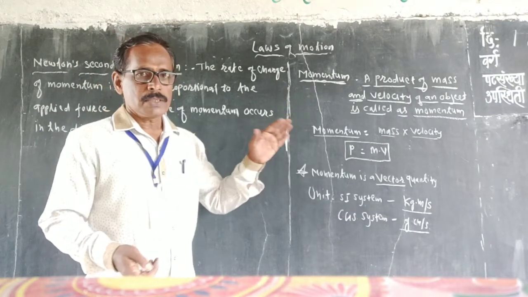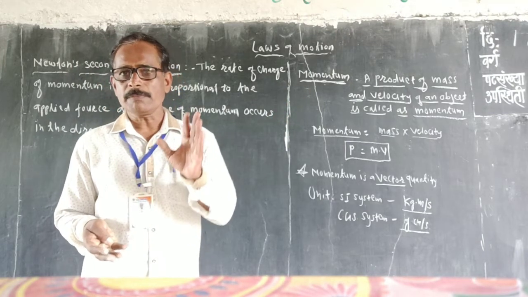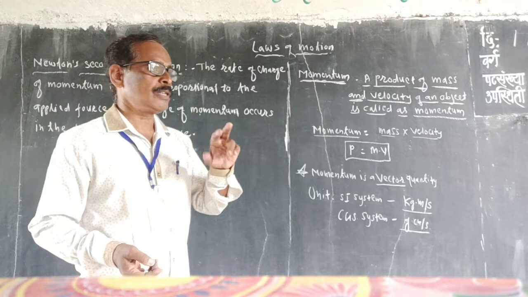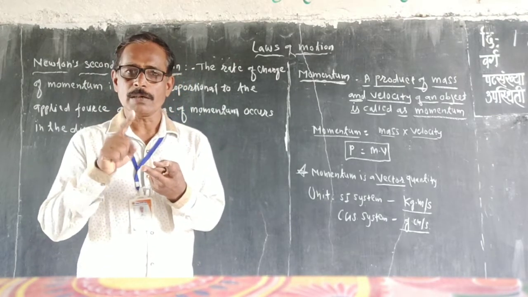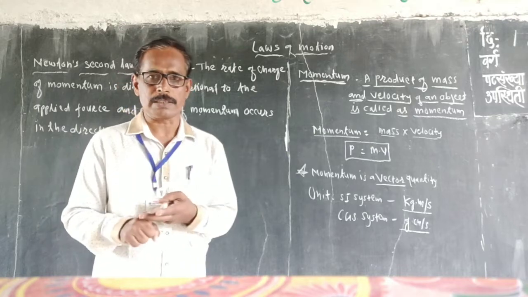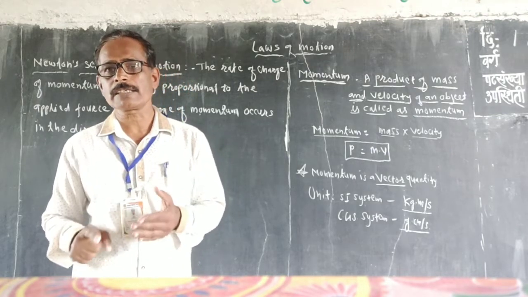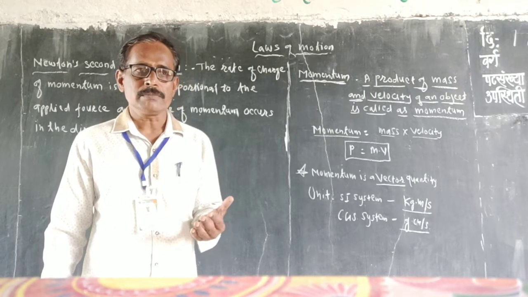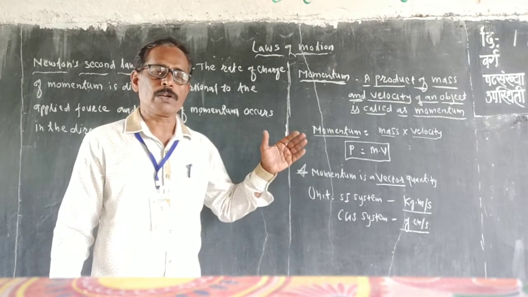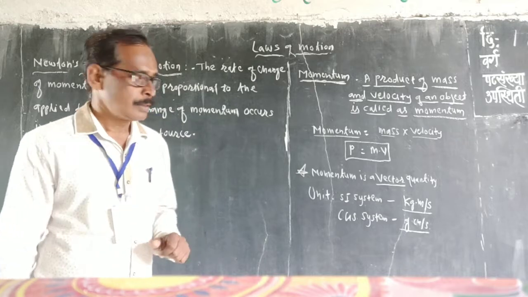So momentum is a property of an object, and the momentum of an object depends on the mass of that object and the velocity of that object. It is also a vector quantity, and the direction of the momentum is the same as the direction of the velocity of that object.